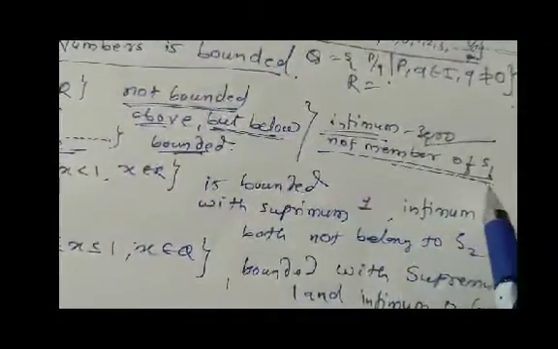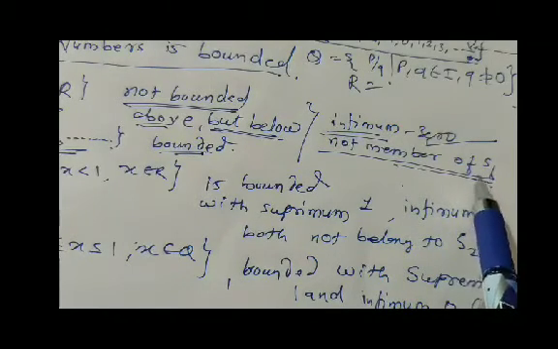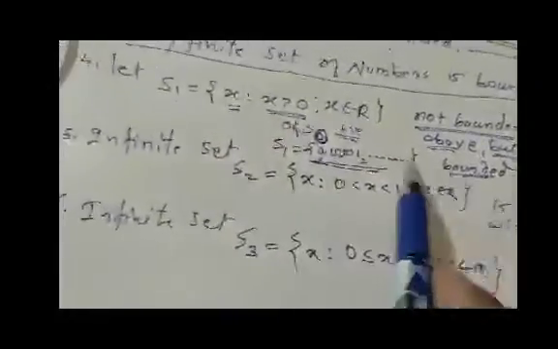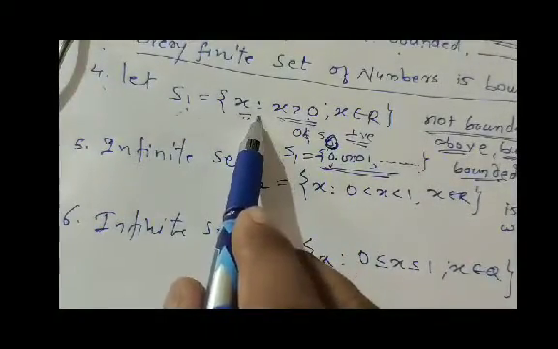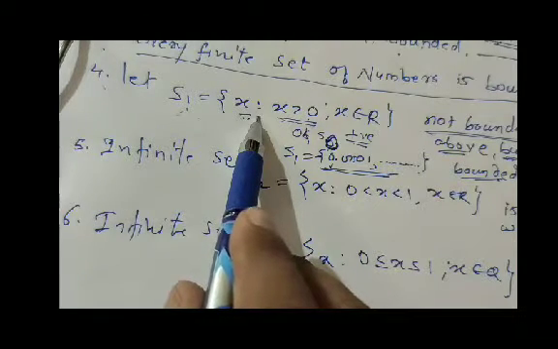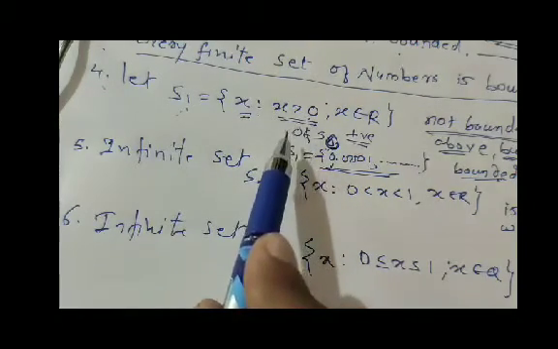So remember that infimum and supremum may or may not belong to that set. Here S1 is the set of positive numbers, 0 is the greatest lower bound, that is the infimum, but 0 is not contained in this set.